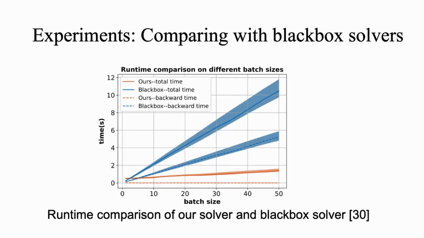We first performed a runtime comparison for solving a batch of LPs of our solver and the solver in 30. We can see that our solver shown in orange runs much faster, and notably our backward cost is nearly 0 because the matrix needed for computing gradients has been computed during the forward pass and can be reused.